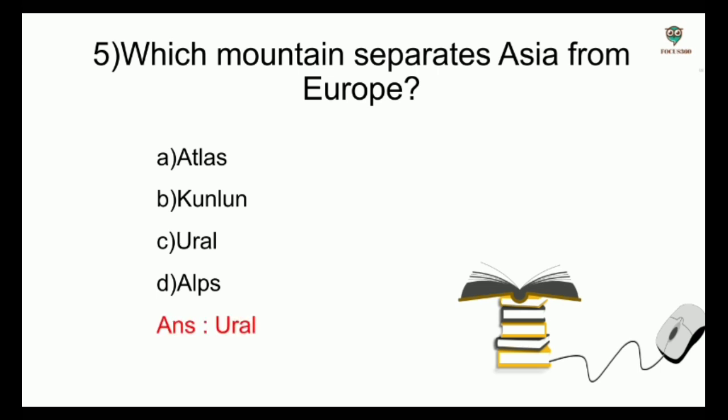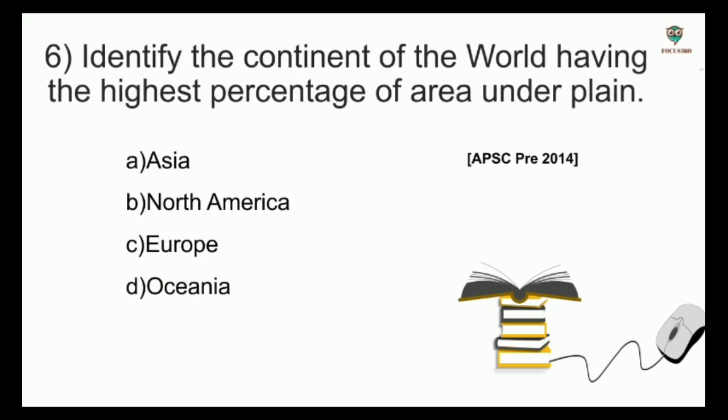Also, Atlas Mountain is in Africa. It separates the Mediterranean and Atlantic coastlines from the Sahara Desert. Kunlun mountain ranges is in Central Asia. Alps is in Europe. Next question.